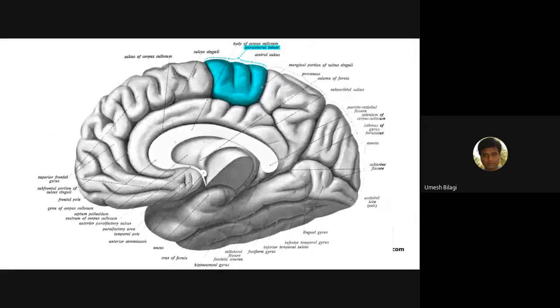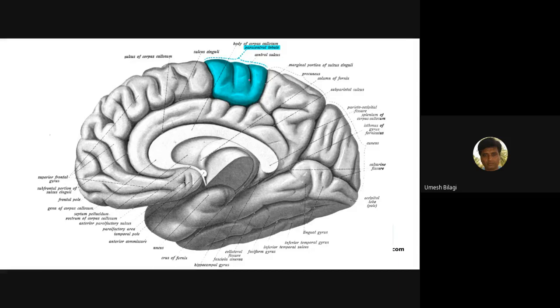For the new students, these are spinal cord diseases. I have taken a class on them. You can go and check the recorded classes. All these spinal cord diseases I have taken in previous classes. You can see that they are uploaded on the YouTube channel, and you can also access the same thing from the classroom.